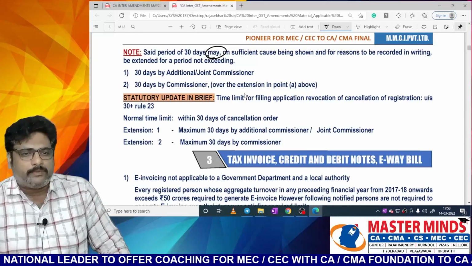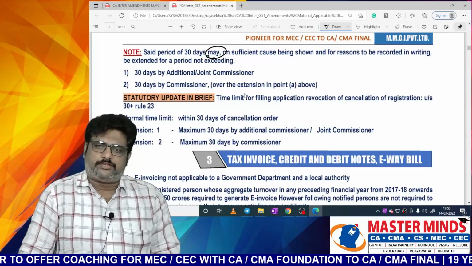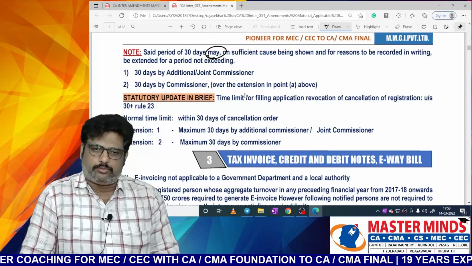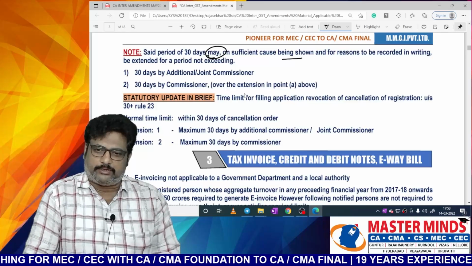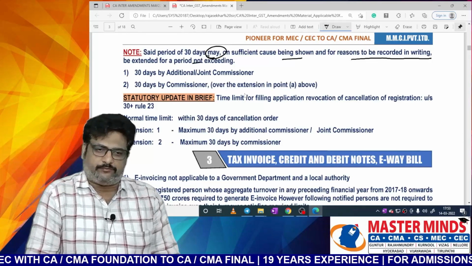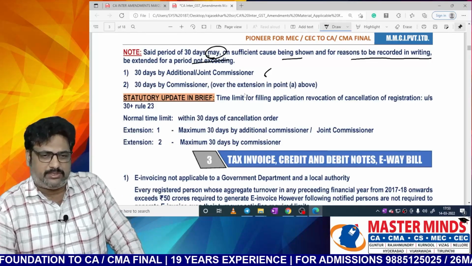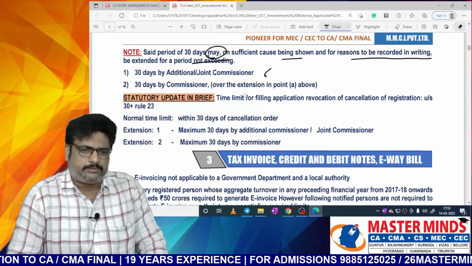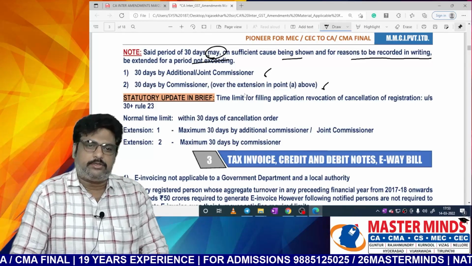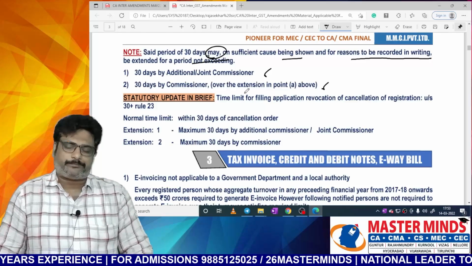So, the said period of 30 days may, on sufficient cause being shown and for the reasons to be recorded in writing, be extended for a period not exceeding 30 days by the additional or joint commissioner, and 30 days by the commissioner over the extension in point A above.